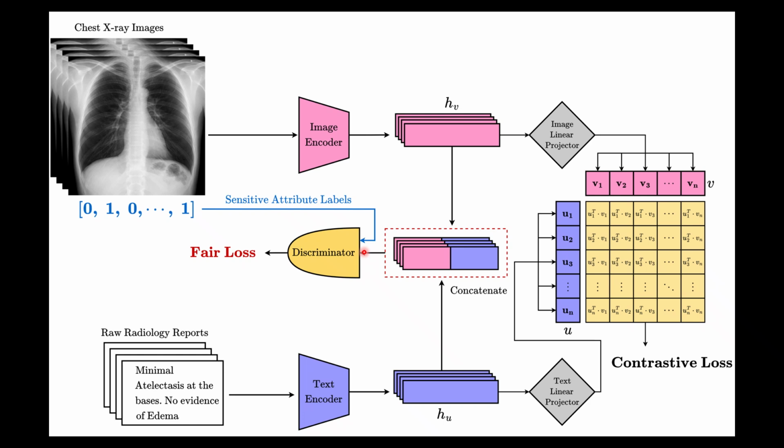So the encoder is trained to make its representations as uninformative as possible about sensitive attributes while still being maximally useful for disease detection. Mathematically, this is a minimax problem. The discriminator is maximizing its ability to predict demographics and the encoder is minimizing it, while simultaneously minimizing the contrastive alignment loss between image and text pairs.